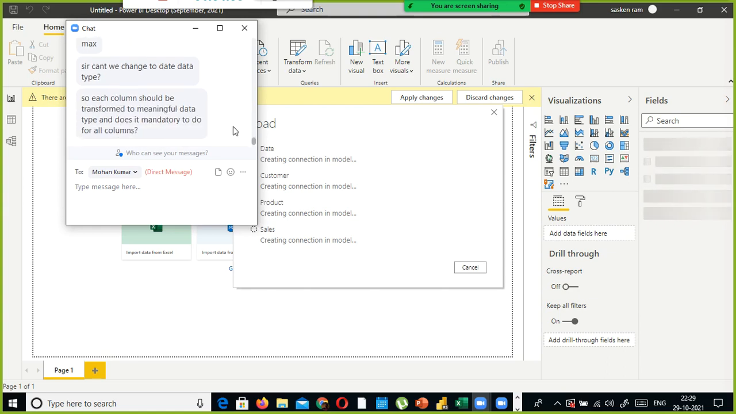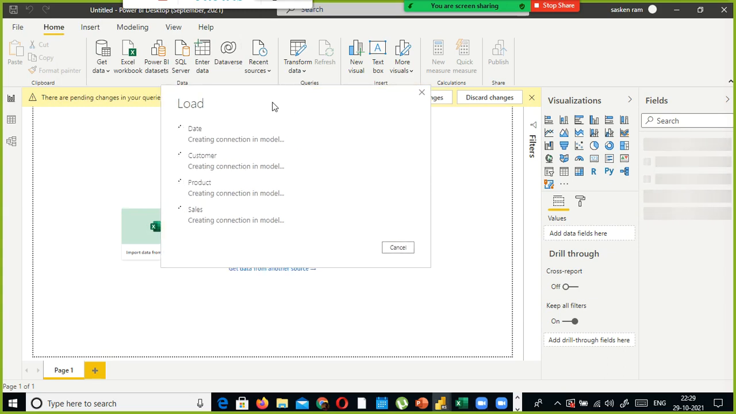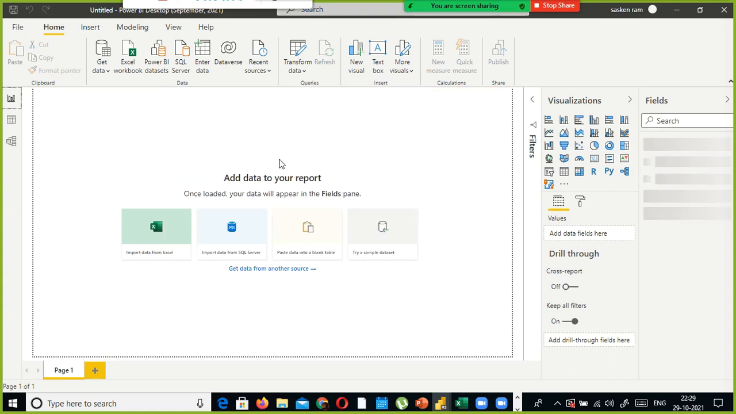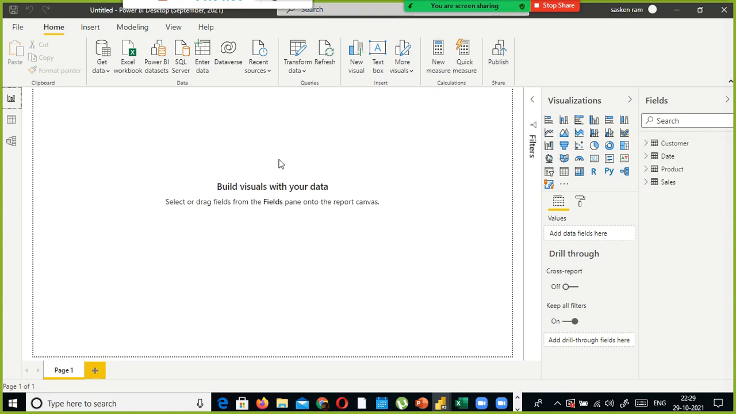So each column should be transformed to a meaningful data type. Does it mandate doing this for all columns? First of all, we don't use too many columns, Mohan. That's the reason we come up with a design document, which lists the columns required for our report. It's a simple Excel file. We call that a source to target mapping. It's kind of a report design.